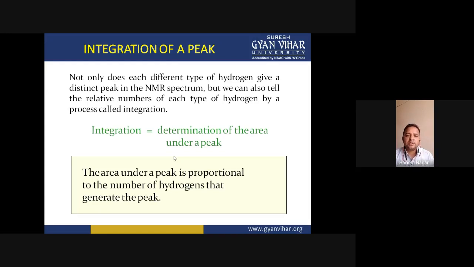Integration means determination of the peak area under a peak, means the ratio of the area under a peak if there are more than one peak in the signal or in the multiplet. So the area under a peak is proportional to the number of hydrogens. That is very important. The peak area is directly proportional to the number of hydrogens generating the peak.